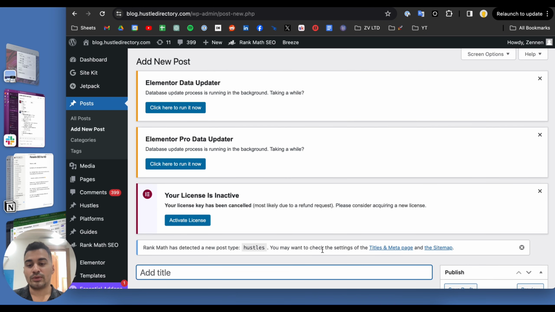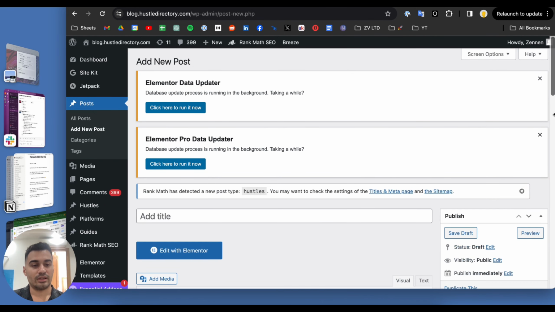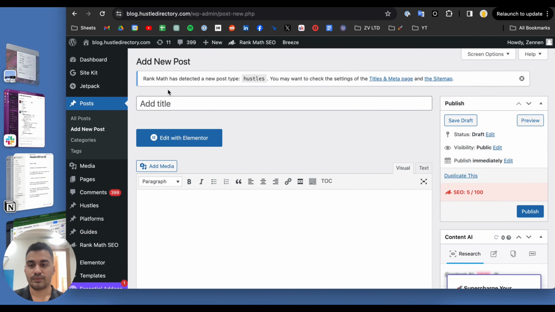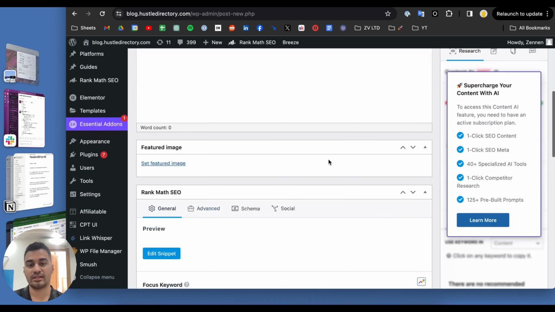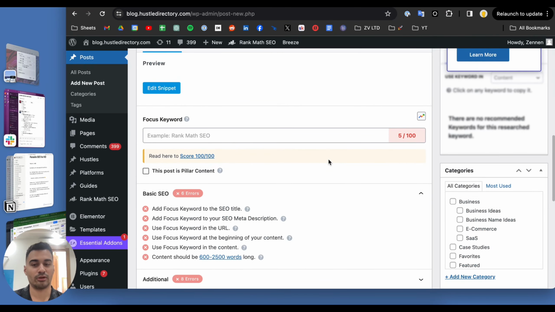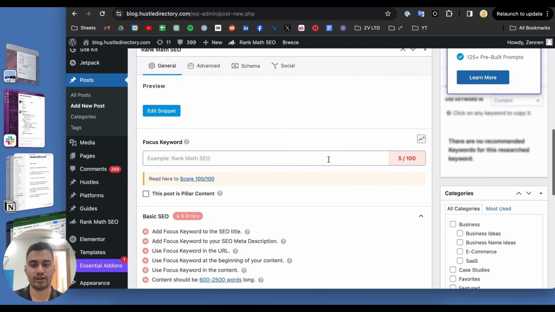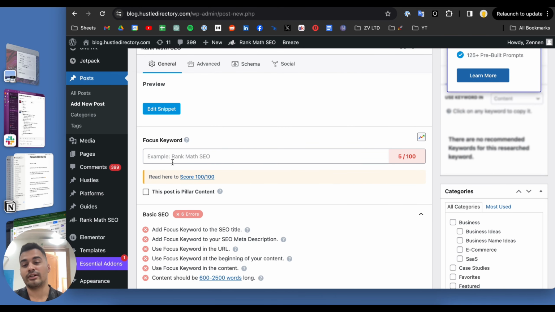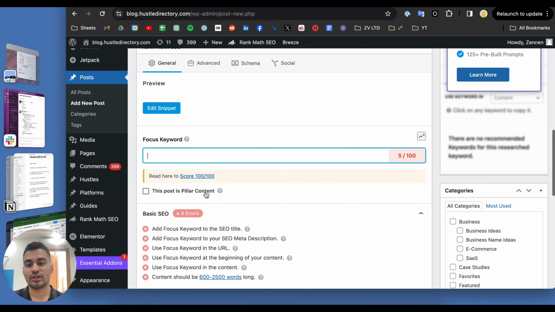So in terms of tools that I'm going to be using, close this, close this, close this. This is WordPress. So WordPress, the back end. If you don't have a WordPress site, you can just create one and host it on your own. I'm not going to go through that right now. A lot of tutorials on that already. But here is Rank Math, and there's the featured keyword. So I'm just going to loosely optimize this for SEO.